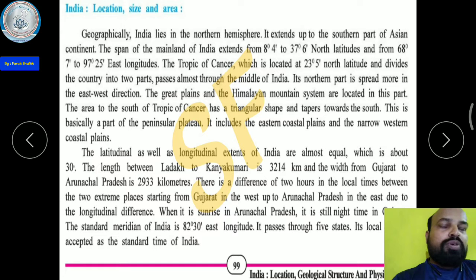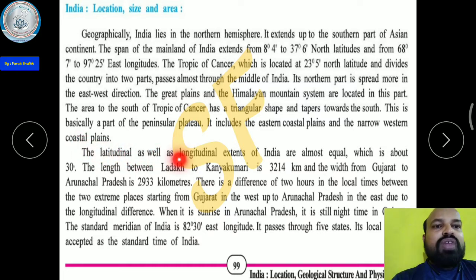I also told you about the natural boundaries of India. In the east there is the Bay of Bengal, in the south the Indian Ocean, and in the west the Arabian Sea. That is why India is surrounded by water bodies on three sides in the south, and it is also known as the peninsular plateau. It includes the eastern coastal plain and the narrow western coastal plain. So there are two coastal plains, eastern and western.